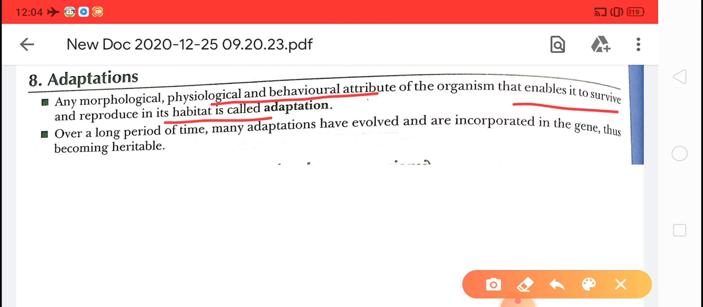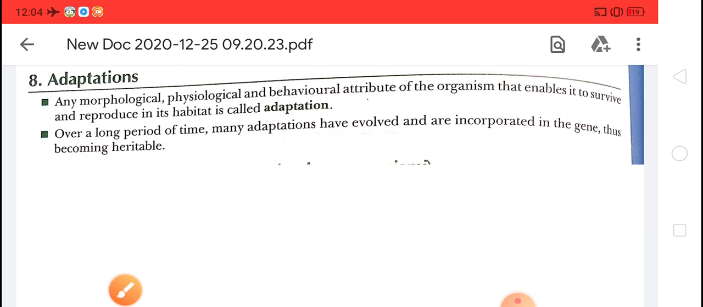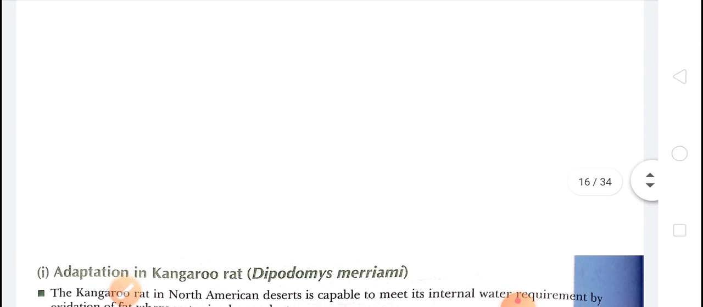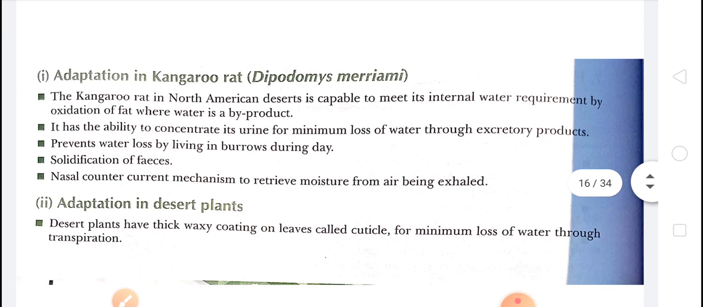Clear? Adaptation is to develop special features or characteristics in the body to survive and reproduce in a harsh habitat. Okay, there are various examples.